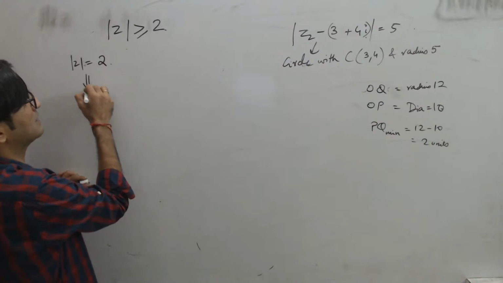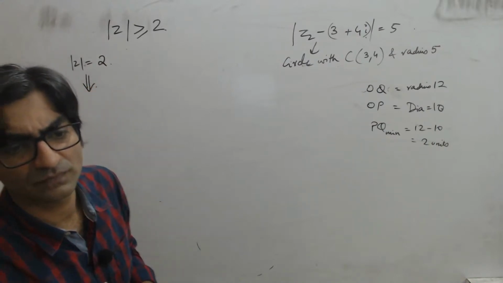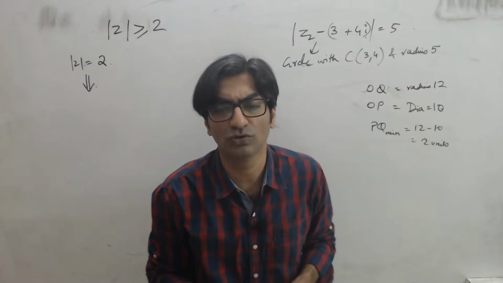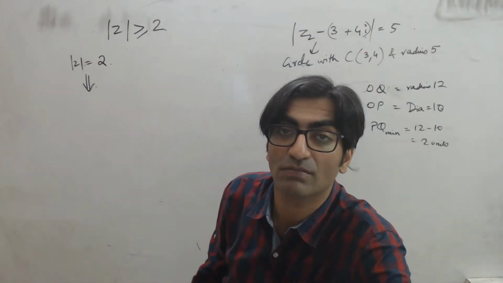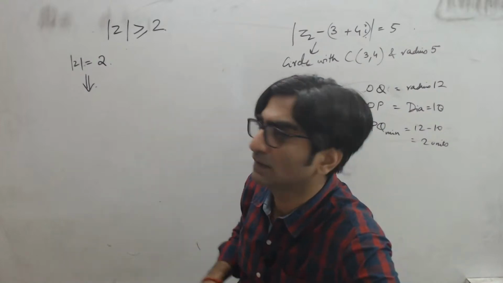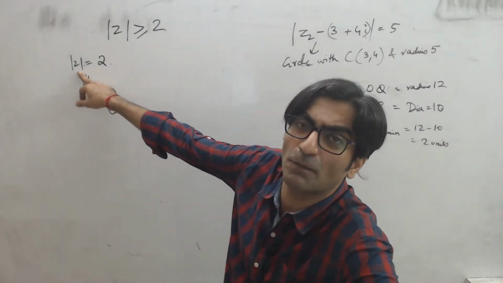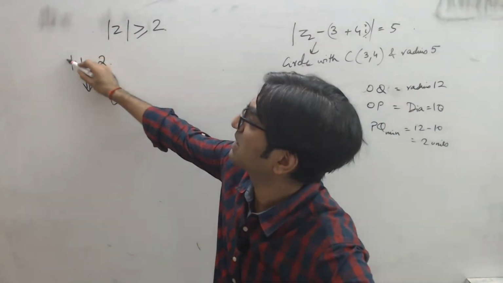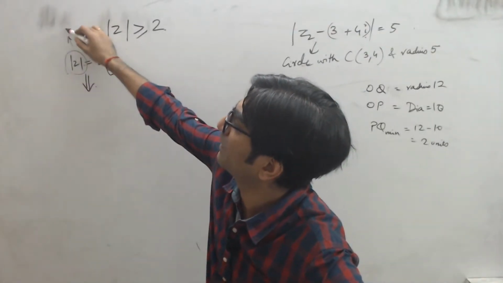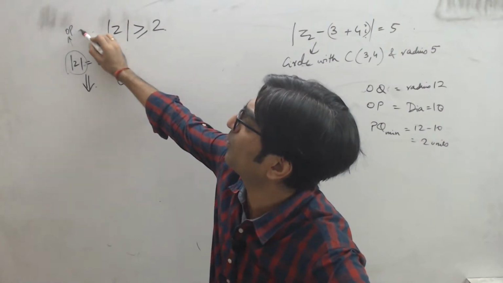What would this represent? What do you think that represents? Mod z represents distance of a point z from the origin. So this represents OP, and this represents OP is equal to 2.